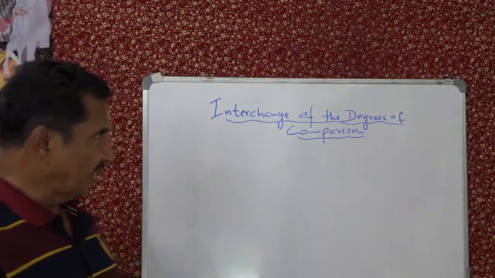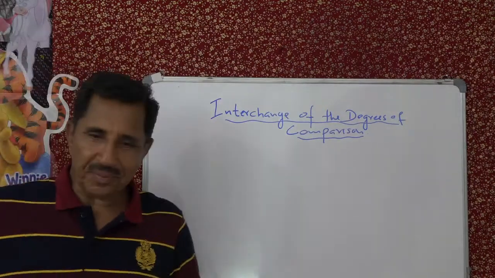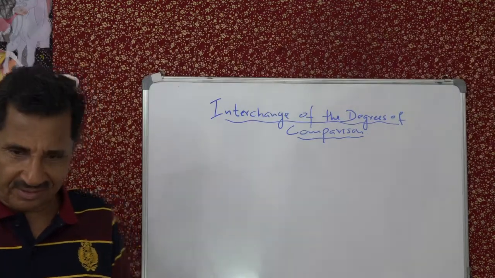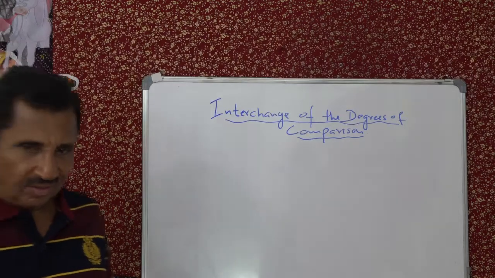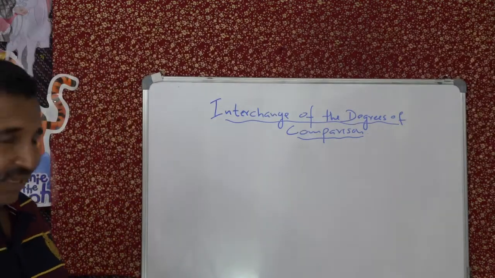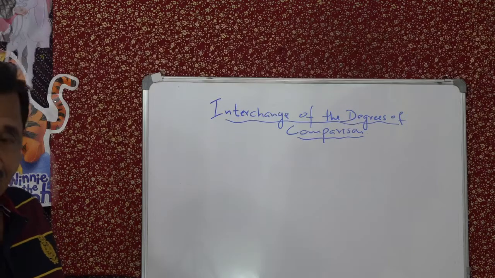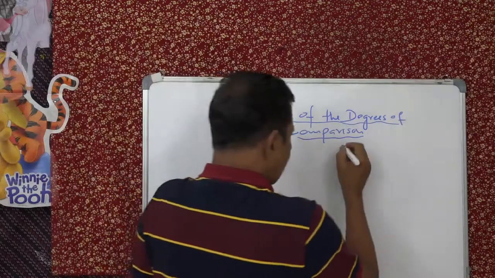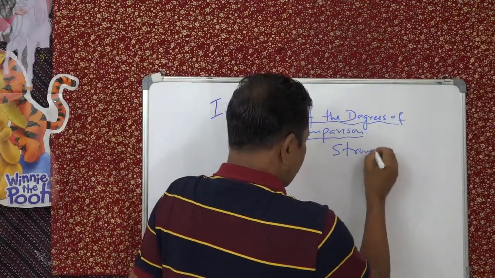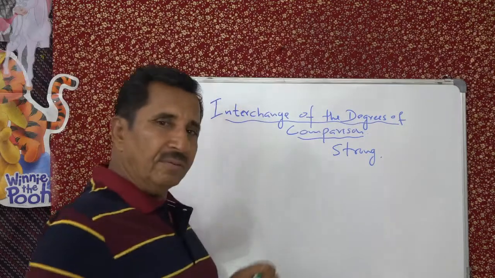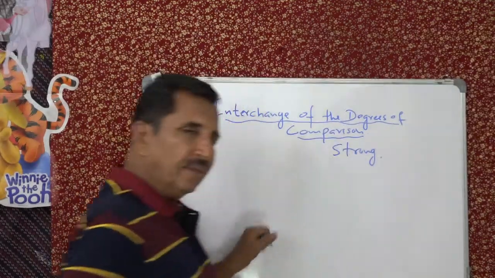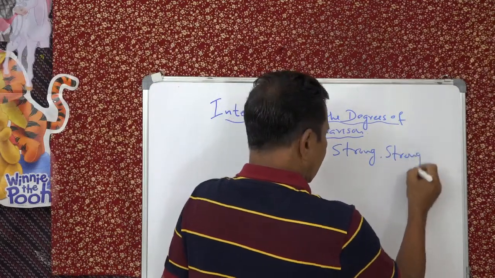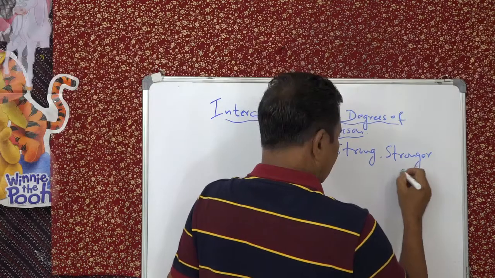Friends, now we have got a brand new topic today: interchange of the degrees of comparison. Do you remember, in your primary classes probably, you might have studied this? Strong is the positive degree, then the comparative is stronger, and the superlative is strongest.